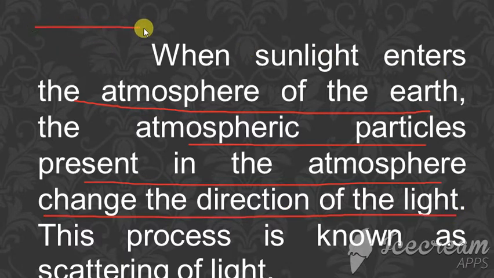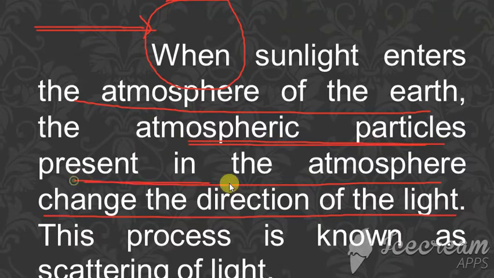So whatever particles are present in the atmosphere, they change the direction of the light, and this process is called scattering of light.